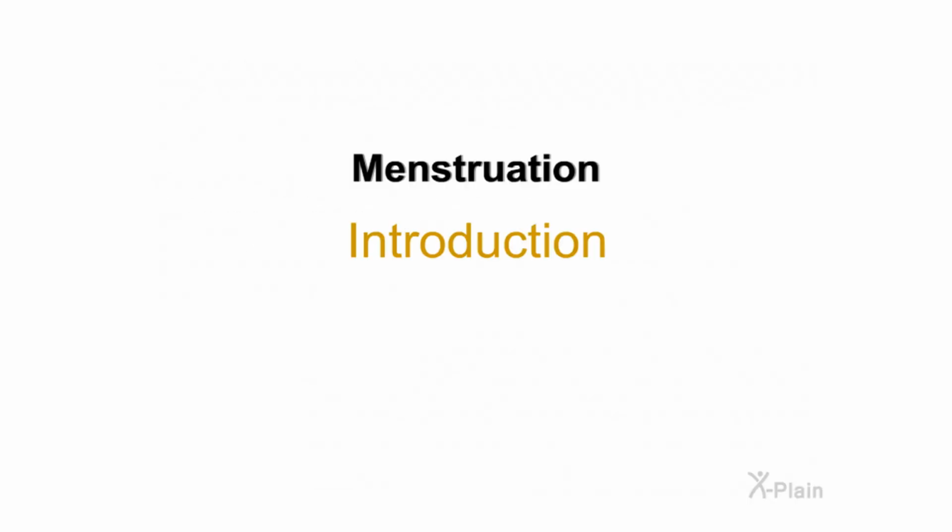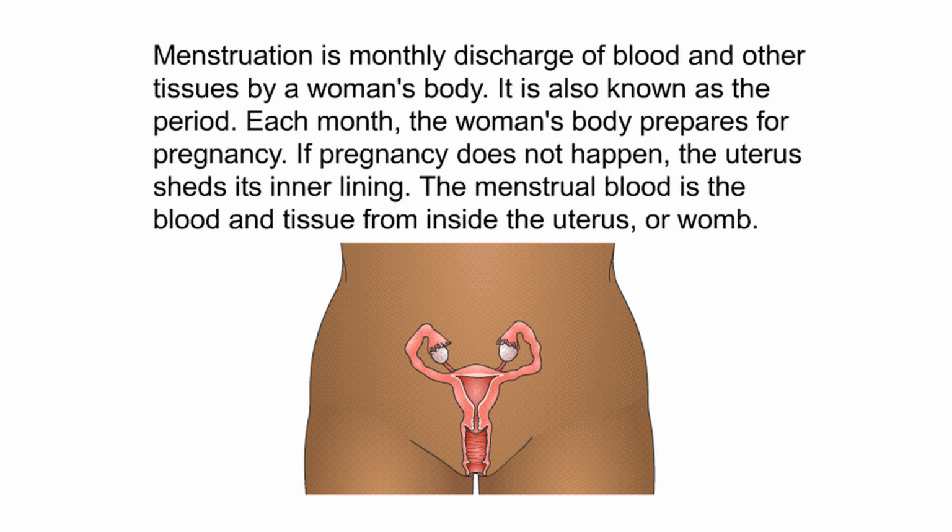Menstruation. Introduction. Menstruation is monthly discharge of blood and other tissues by a woman's body. It is also known as the period. Each month, the woman's body prepares for pregnancy. If pregnancy does not happen, the uterus sheds its inner lining. The menstrual blood is the blood and tissue from inside the uterus, or womb.